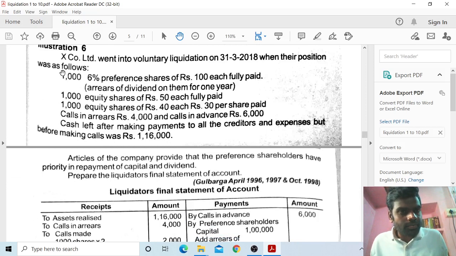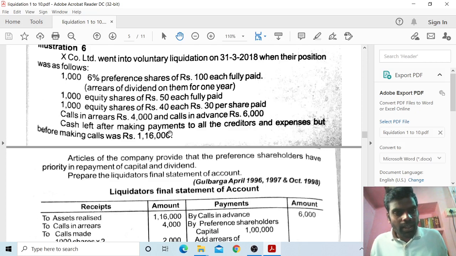Next, X Company Limited went into voluntary liquidation on 31/3/2018 when their position was as follows: 1,000 6% preference shares of rupees 100 each fully paid, arrears of dividend on them for 1 year, 1,000 equity shares of rupees 50 each fully paid, and 1,000 equity shares of rupees 40 each with rupees 30 per share paid, calls in arrears rupees 4,000 and calls in advance rupees 6,000.